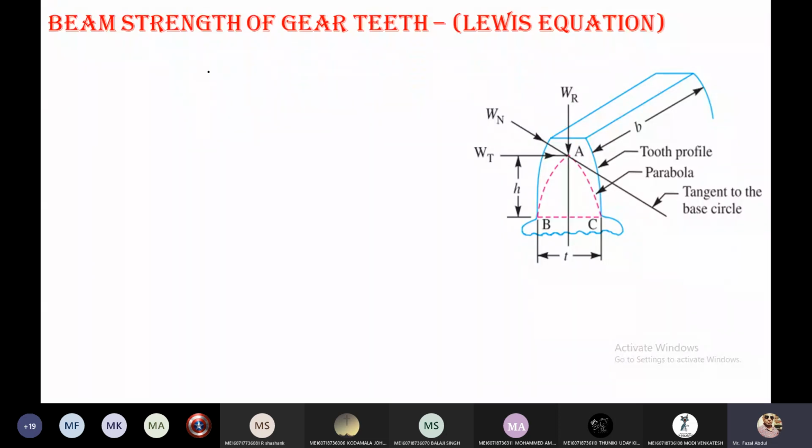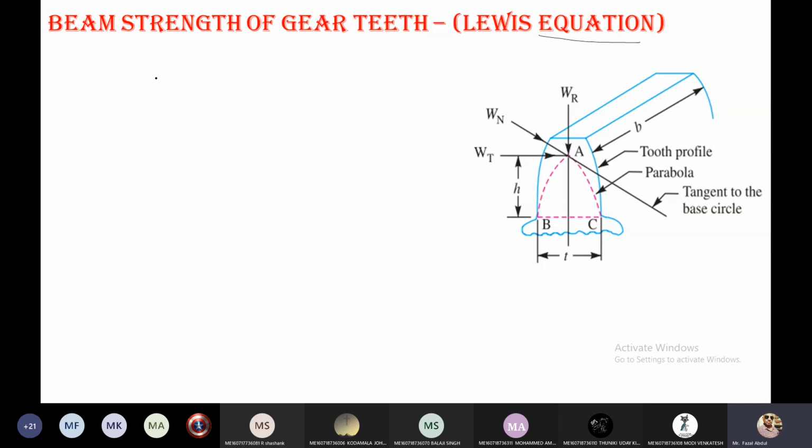The load capability, the load carrying ability of the gear tooth, is determined by this equation. This equation gives satisfactory results also. There are no flaws here.